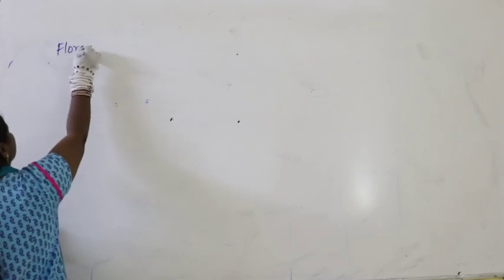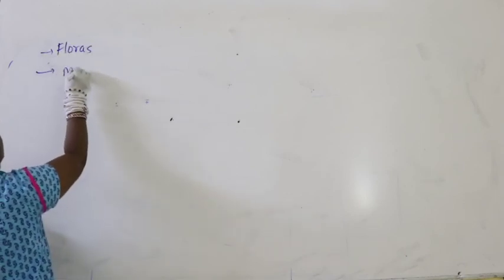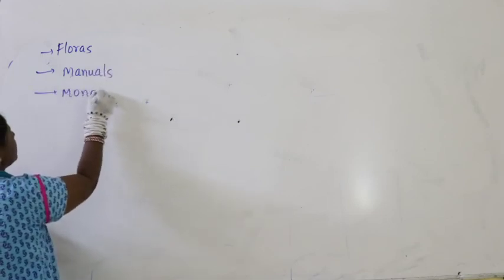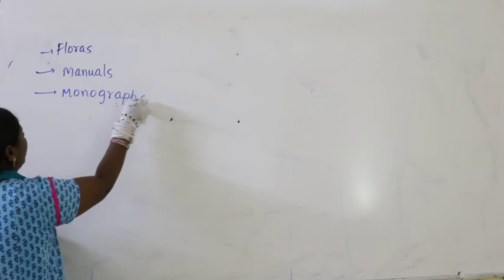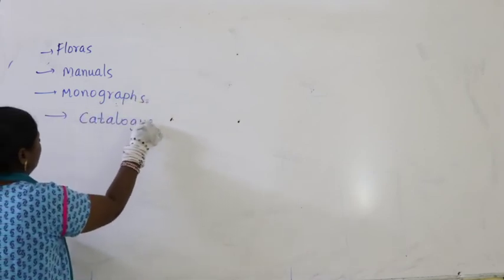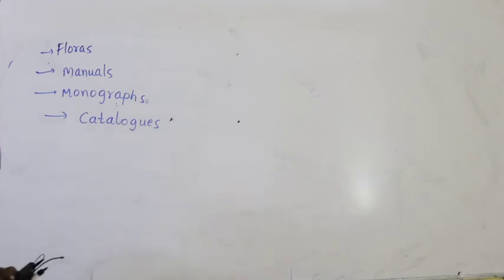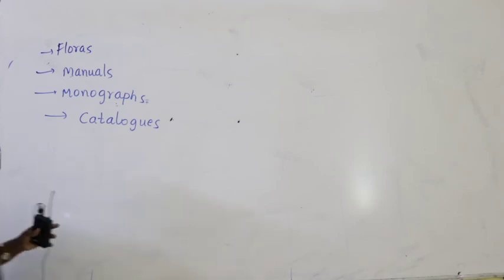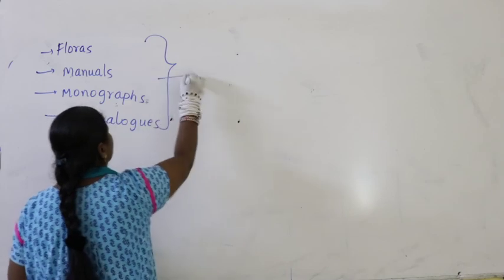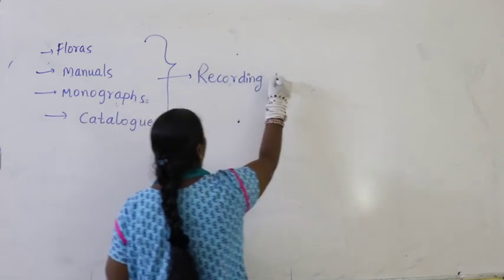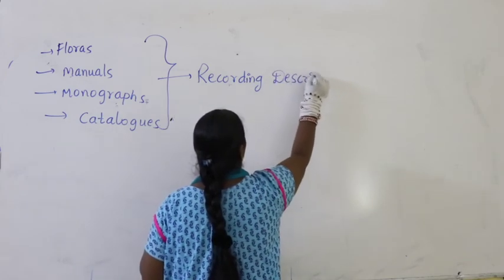apart from the keys, floras, manuals, monographs and catalogues. Now apart from the keys, we have some more methodologies. They are nothing but floras, manuals, monographs and catalogues. These all are called recording descriptions.